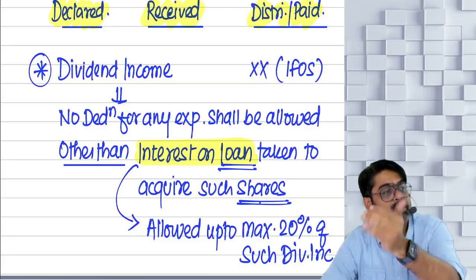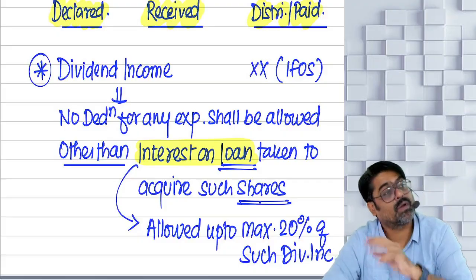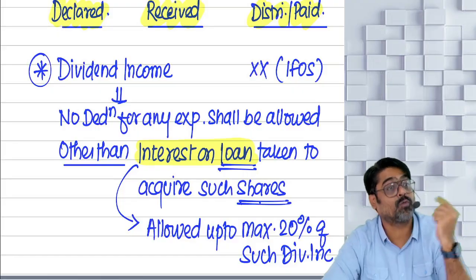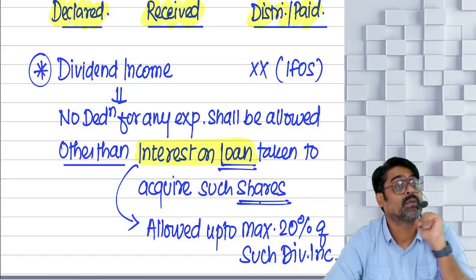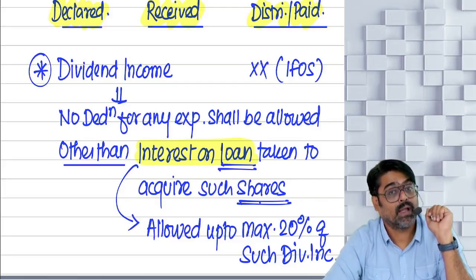Amount of interest was 35,000. Can you claim that entire 35,000? No, I will have to first check how much was my dividend. Example, 1 lakh. How much was the dividend? 1 lakh. 20% of 1 lakh?